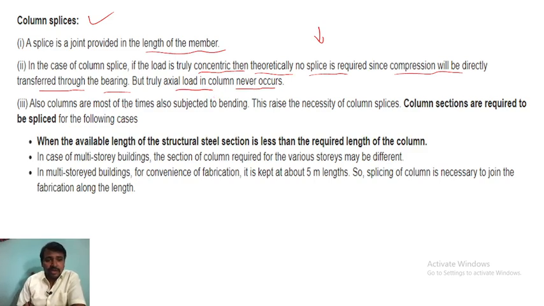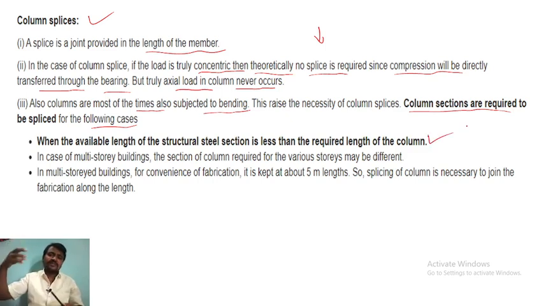Most of the time, columns are also subjected to bending. Columns are always subjected to bending, so this raises the necessity of the column splice. Column sections are required to be spliced in the following cases: when the available length of the structural steel section is less than the required length of the column. In multi-story buildings, the section of the column required for the various stories may be different.